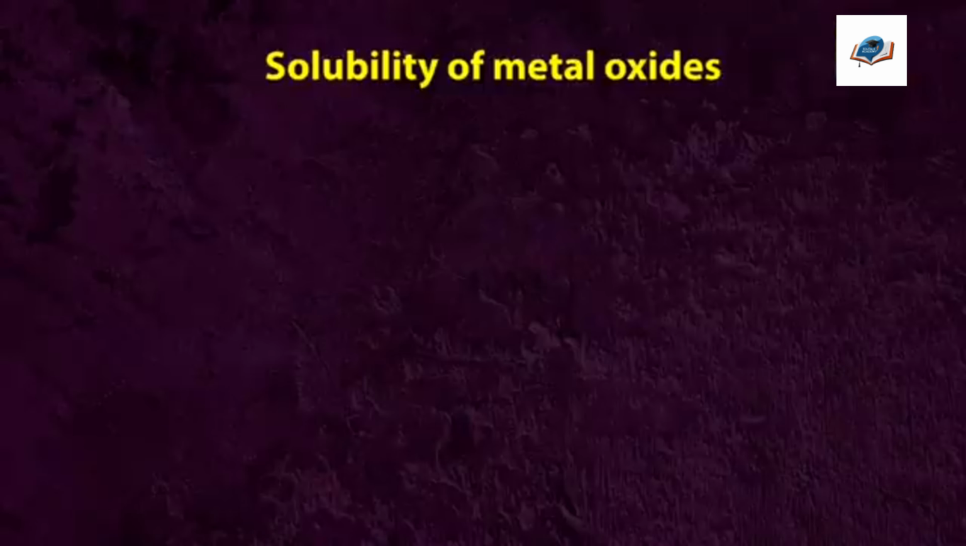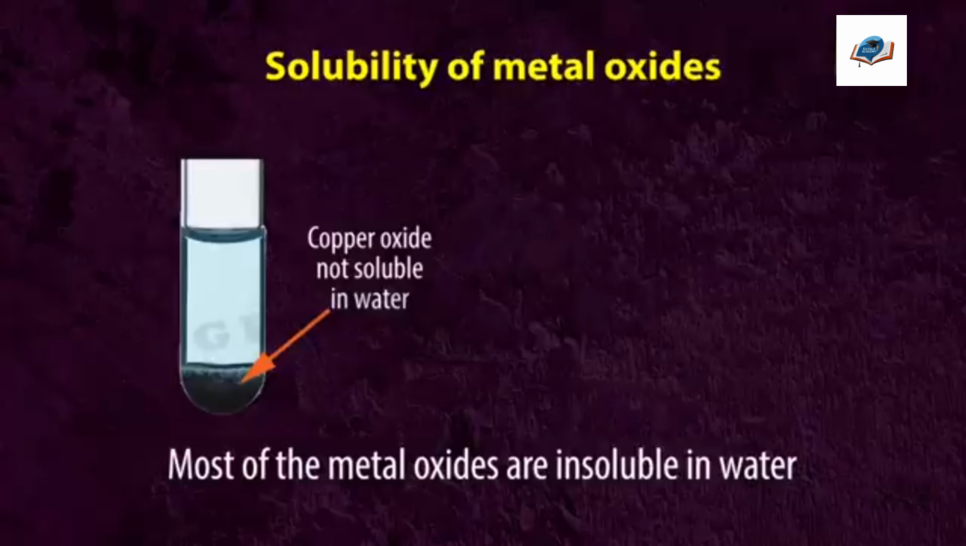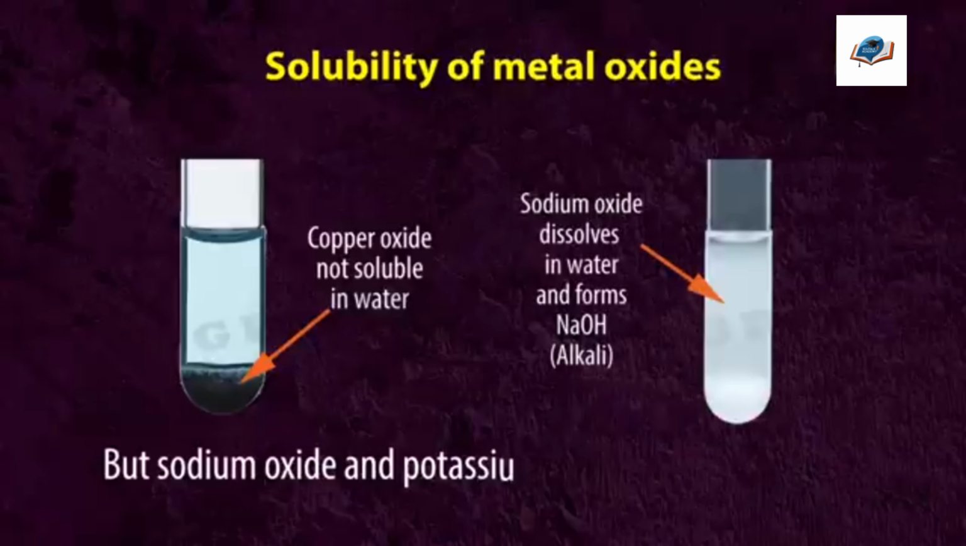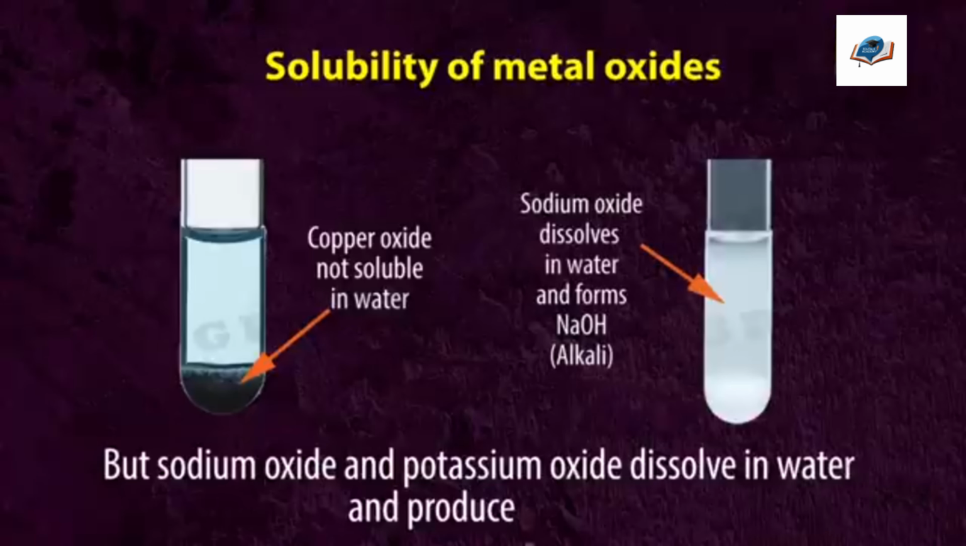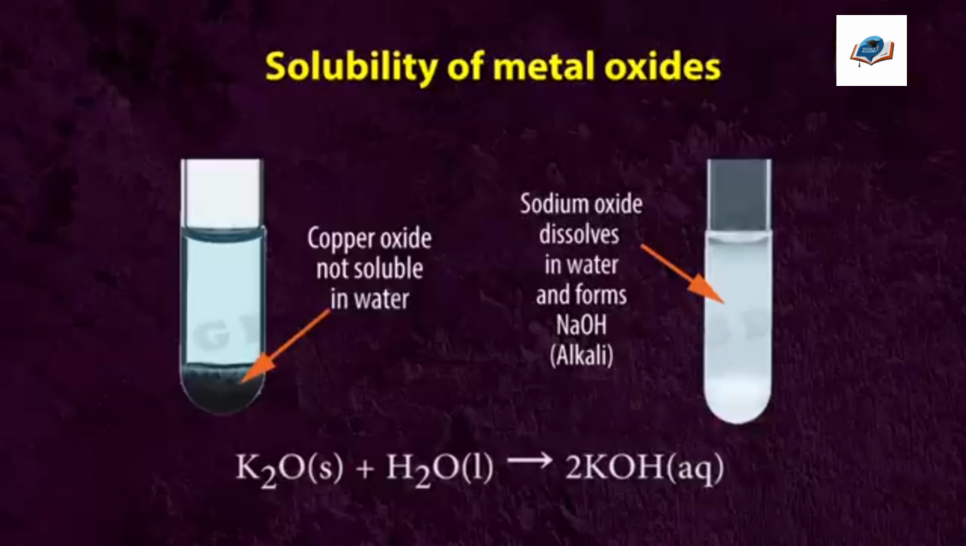Solubility of metal oxides. Most of the metal oxides are insoluble in water, but sodium oxide and potassium oxide dissolve in water and produce alkalis. Na2O + H2O gives 2NaOH. K2O + H2O gives 2KOH.